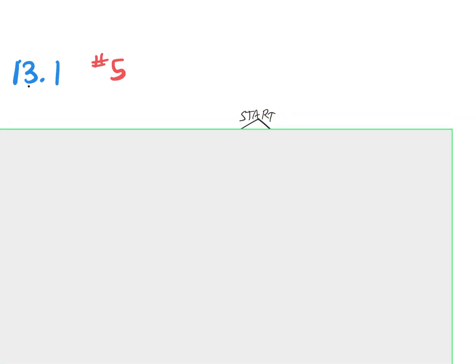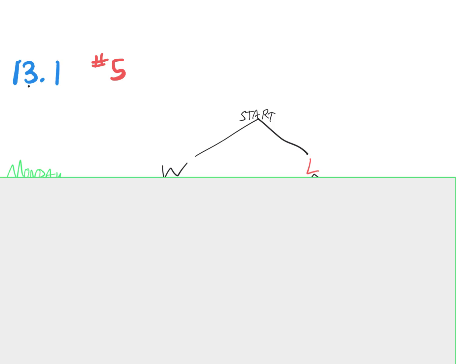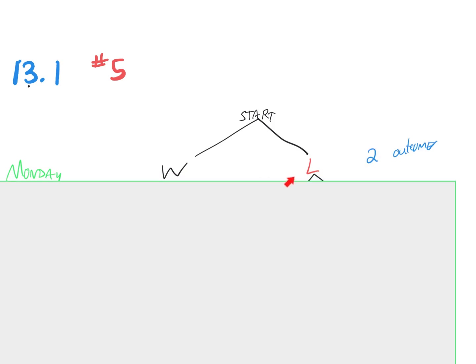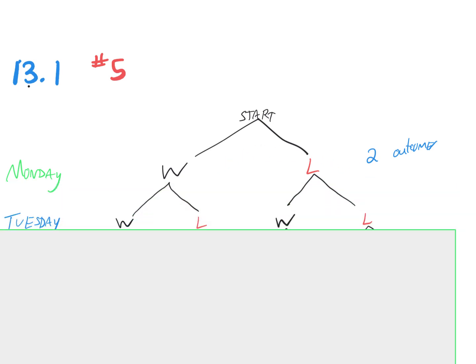Let's take a look at number 5. On Monday, we start the game, and you either win or you lose. At this point, there are 2 different outcomes. Okay, when we go down to Tuesday,